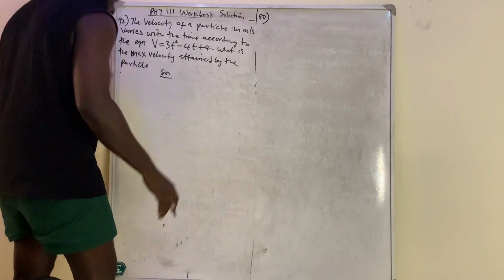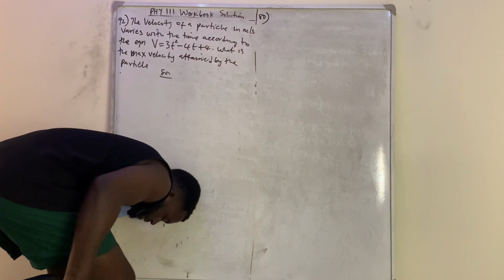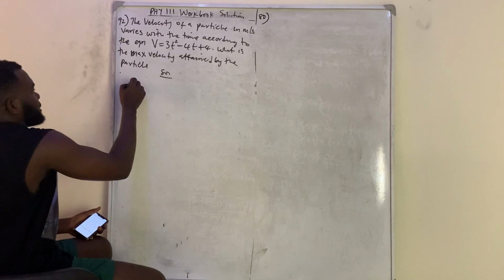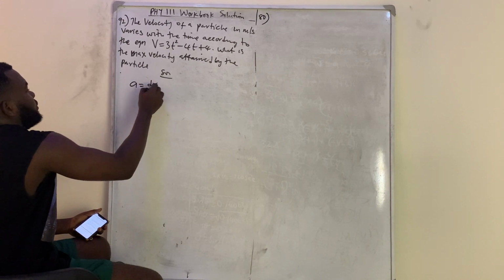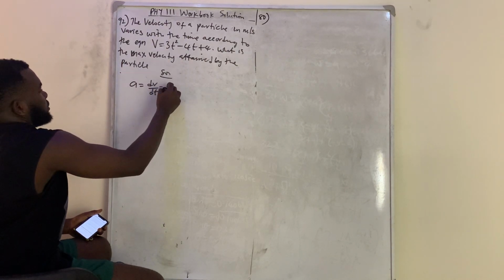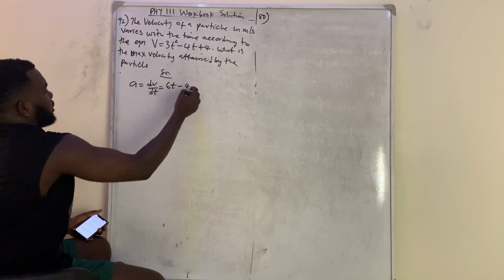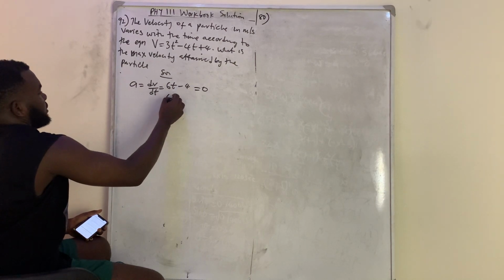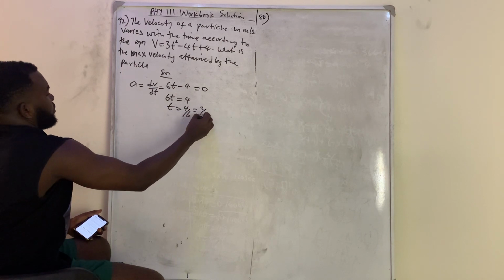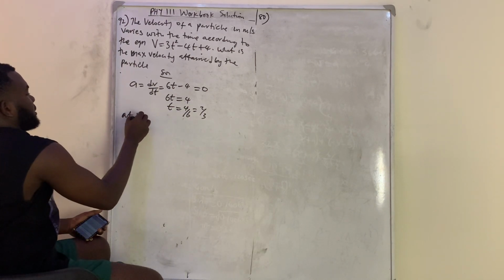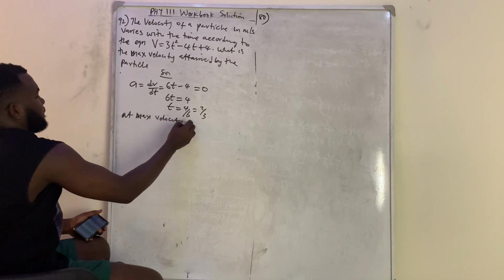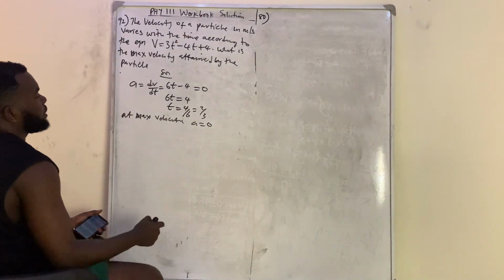Okay, solution. Now you should know one thing, that at maximum velocity acceleration is 0. So we need to get the acceleration. Acceleration is dv over dt, so differentiate this, and I have 6t minus 4, which is equal to 0. To get that, 6t is equal to 4, so my t will now be 4 over 6, which is 2 over 3. So we now tell them that at maximum velocity, acceleration is 0. That's why we did this.